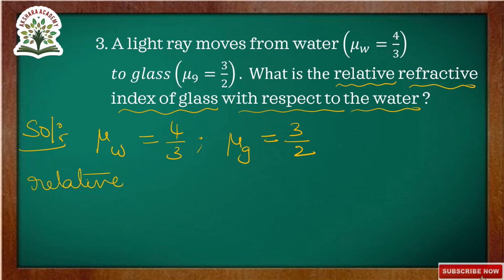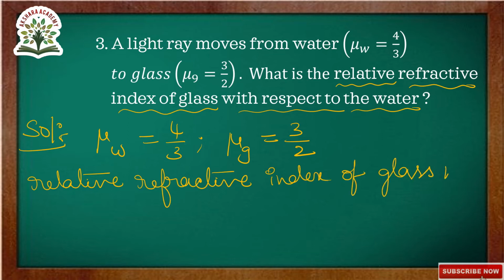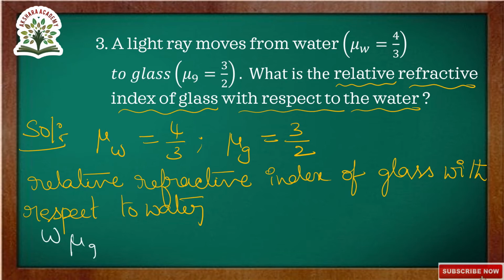Here we are writing mu G W, the relative refractive index of glass with respect to water, that is equal to refractive index of glass by refractive index of water.